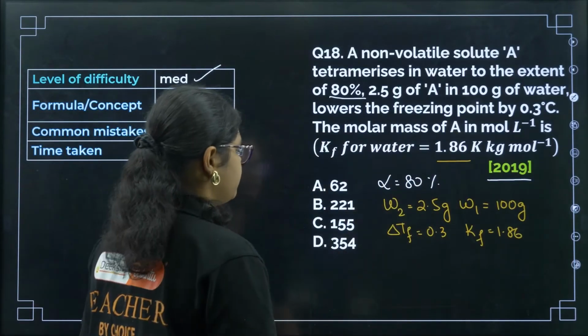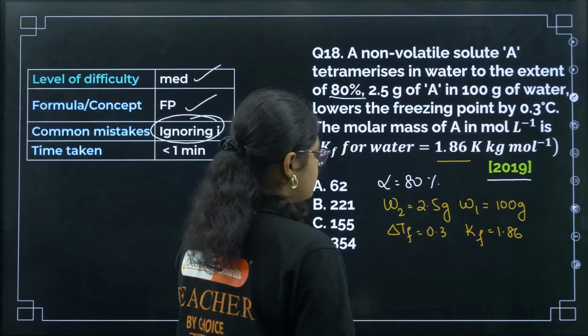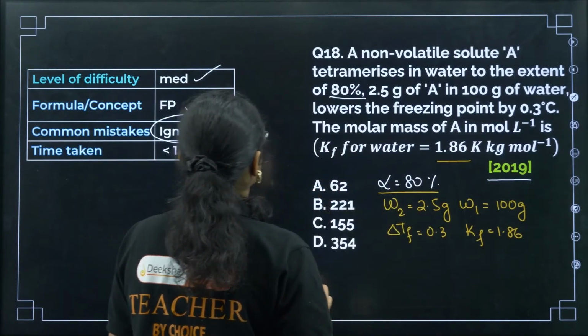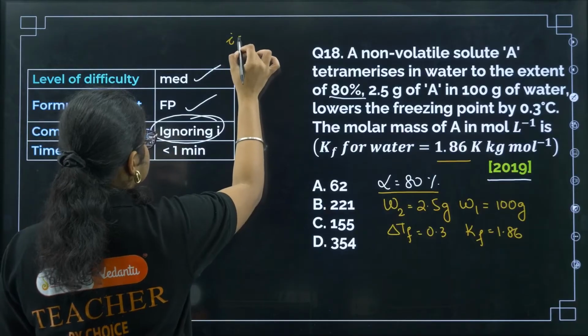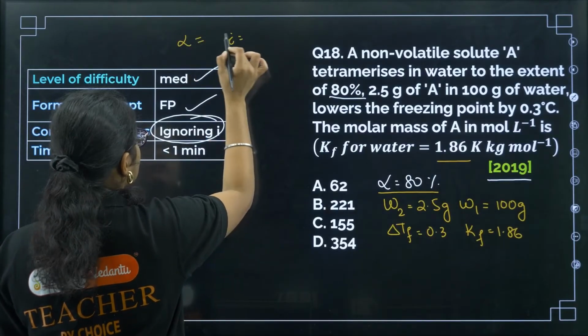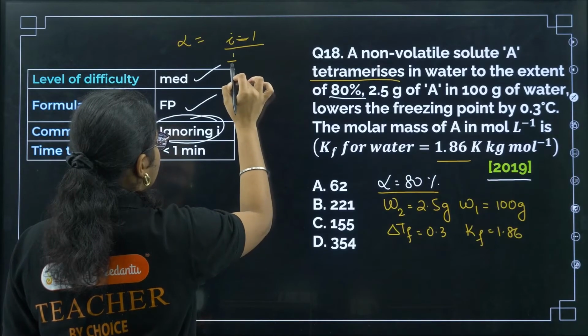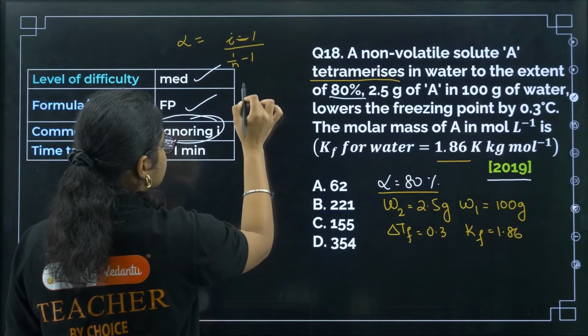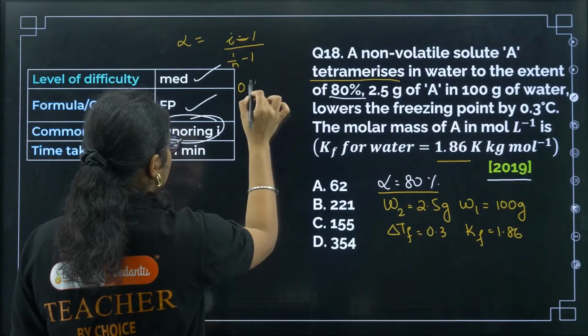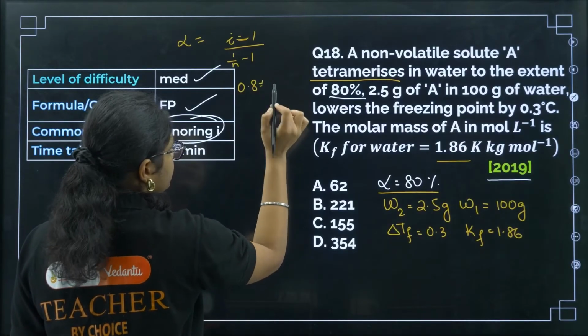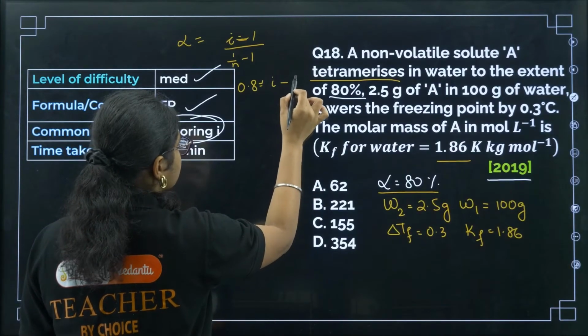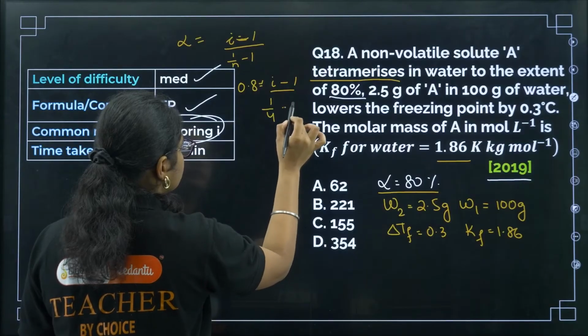Now let us substitute the values. First of all we need to calculate the I value. So what is the formula? Alpha is equal to (I minus 1) by (n minus 1), since tetramerizes means there is association. Substituting, alpha is 0.8, equal to (I minus 1) by (1 by 4 minus 1).